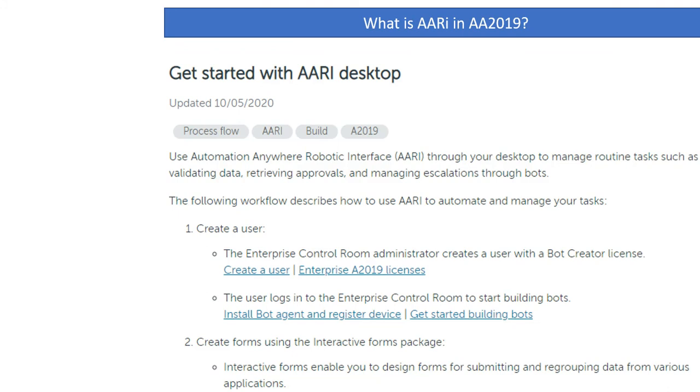Here RE works when we create a user and when we create forms, with the interactive forms package. Interactive forms are used when a bot is running and some interaction is needed from the client side or user side. At that time the interactive forms help to submit the applications or their data. This type of interaction happens through the bot RE framework.